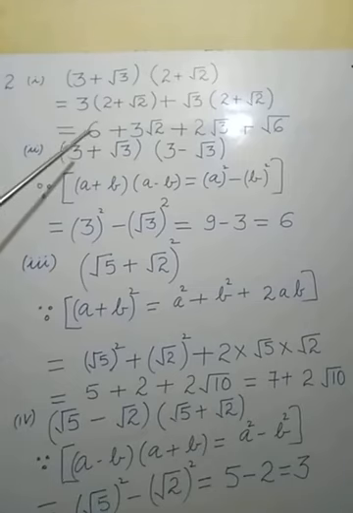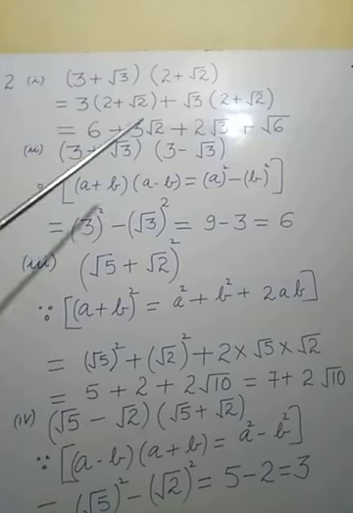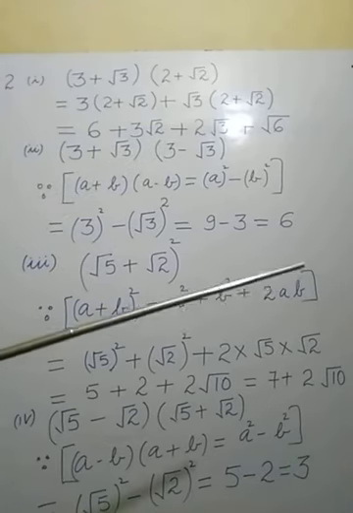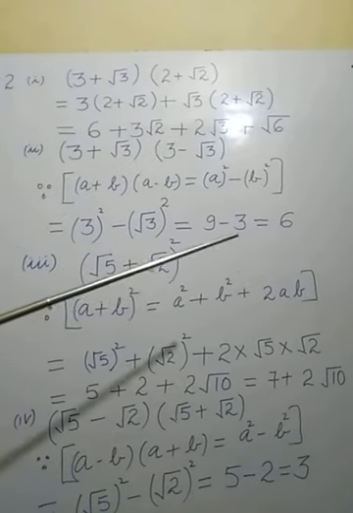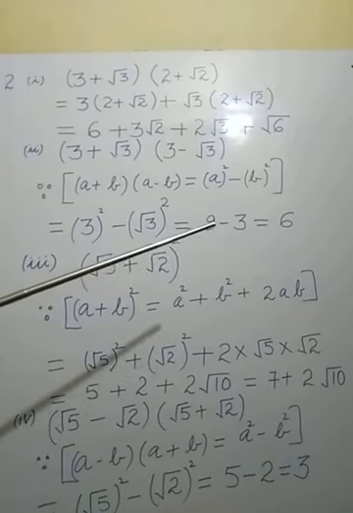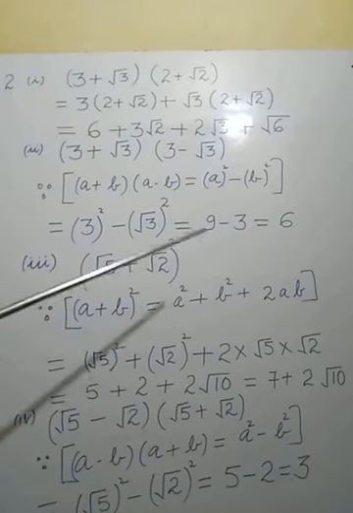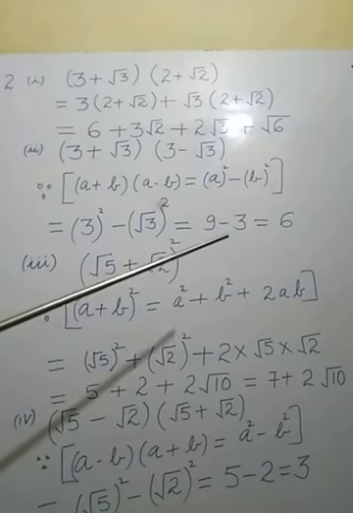If unlike signs are multiplied, for example plus multiplied to minus, the result will be minus. If minus is multiplied to plus, that will also be minus. Meaning, if like signs are multiplied, the result is positive; if unlike signs are multiplied, the result is minus.